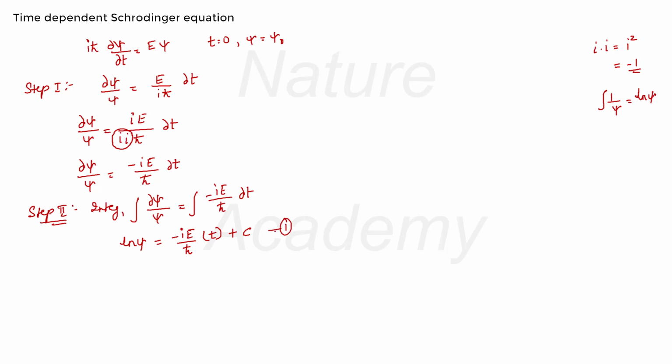Let me put it as equation 1. Now I can find the value of this integration constant c using the initial value. The initial value is at t equals 0, ψ is equal to ψ0. I can substitute that value here to find the value of c. So substitute t equals 0 and ψ equals ψ0 in equation 1.